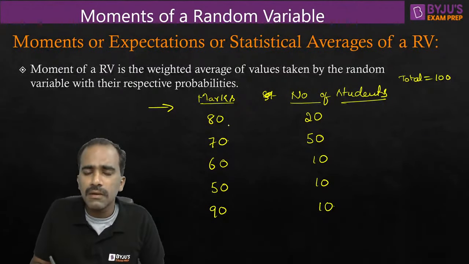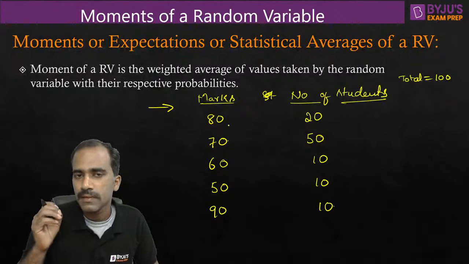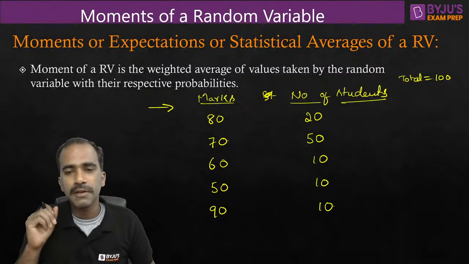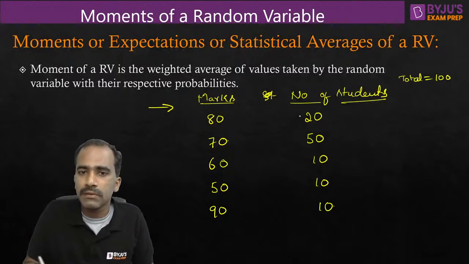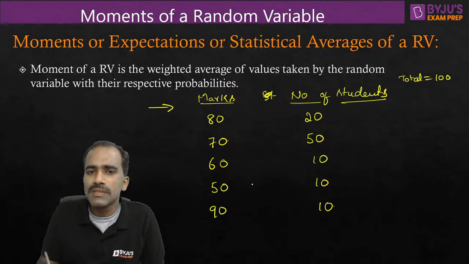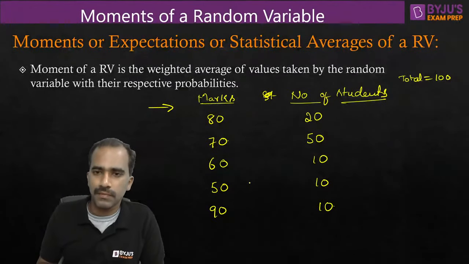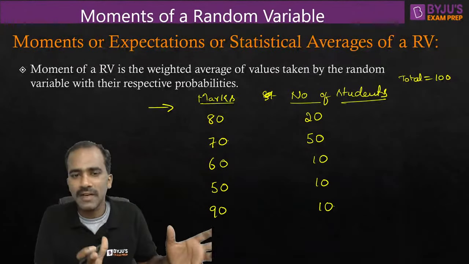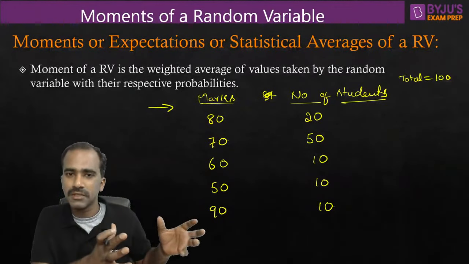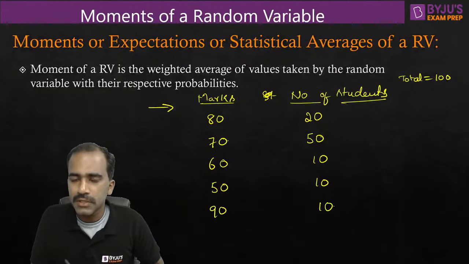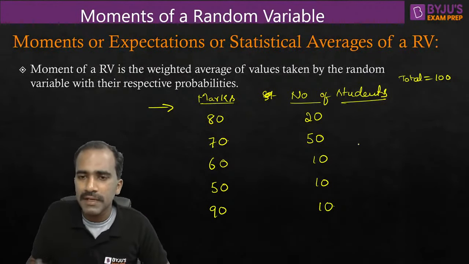Right. So we have to tell them the information in a crisp manner, in a short format, right? So what will you say? You can't read out all the statistics. So instead of saying all these details, you'll say some average value. This total information represents the information of a class, but this is huge information to convey to someone. They may not be interested in all that information. So what we will do is, we will find some average marks.